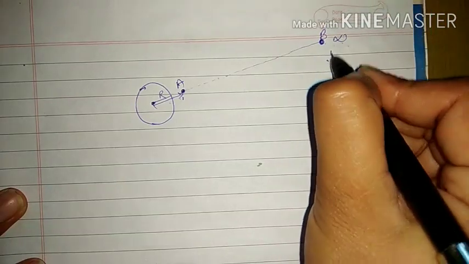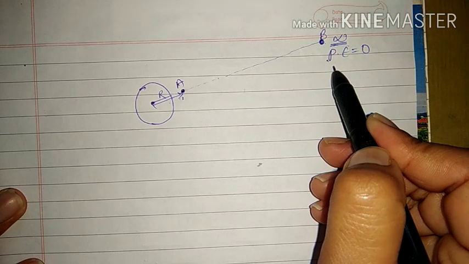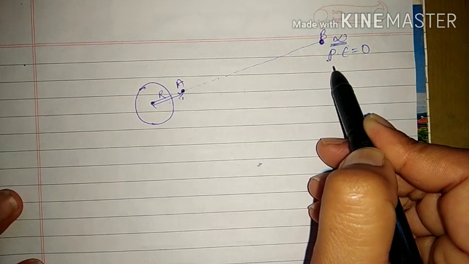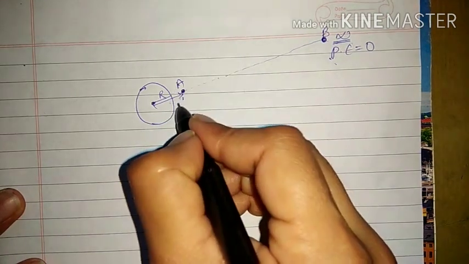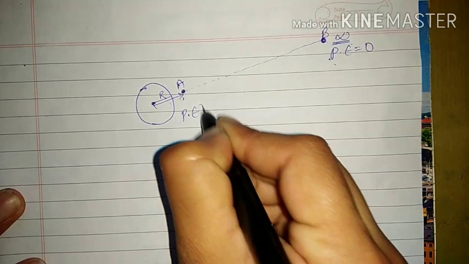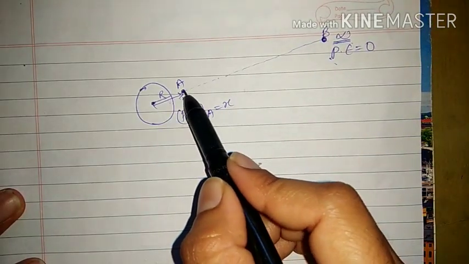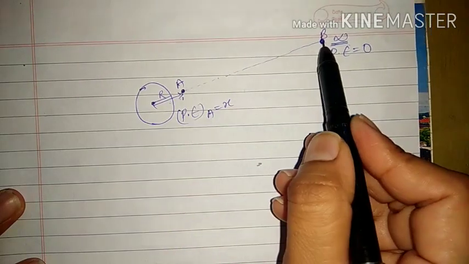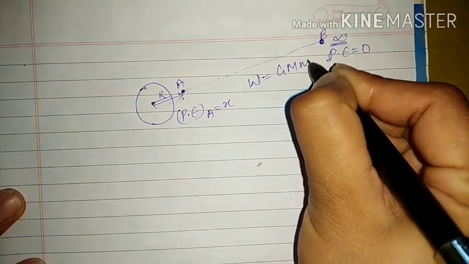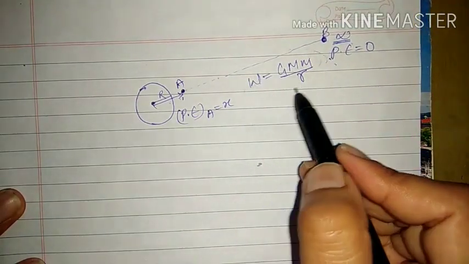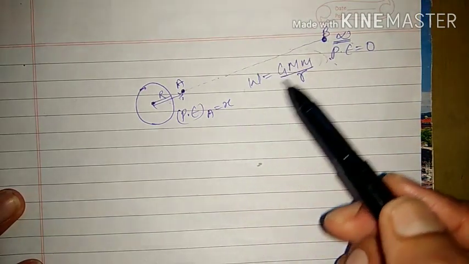We are saying that here the potential energy is zero. Right now we have seen that at infinity the gravitational potential energy is zero. And at this point the body will have some amount of potential energy, let it be x. And the amount of work done by you to bring this body from here to here is equal to GMm upon R. This also has a derivation, but we cannot discuss everything in a single video. So later we will see someday.